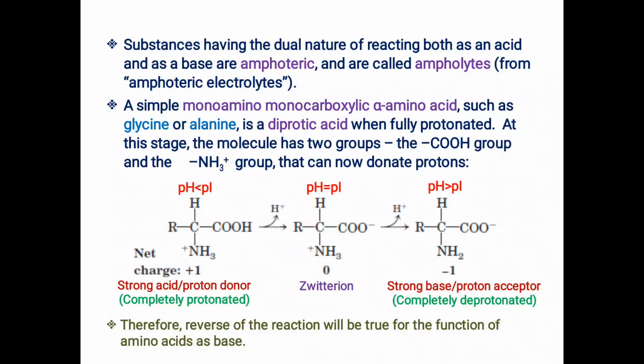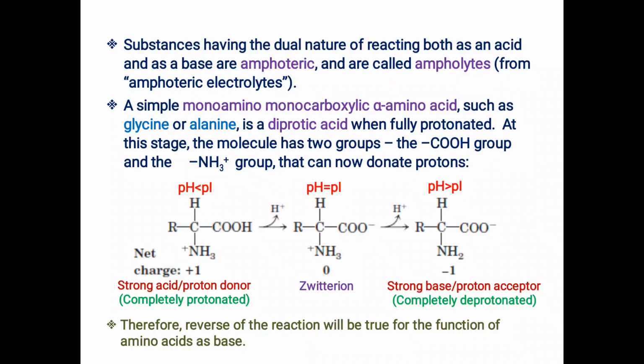In other words, when any amino acid is dissolved in a solution of pH equal to its pI value, the amino acid molecule carries zero net charge, because the presence of both positive and negative charges cancel the effect of each other, imparting a net zero charge on that molecule. Okay, we have understood the concept of pI or isoelectric point.